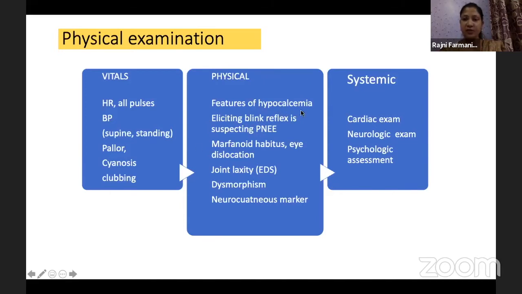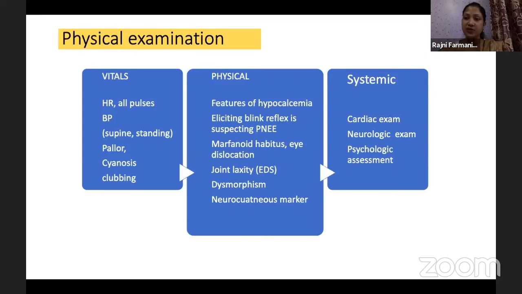Features of hypocalcemia like Trousseau sign, Chvostek sign, and eliciting a blink reflex when you suspect a paroxysmal non-epileptic disorder. Any Marfanoid habitus, when you think that the child might have a mitral valve abnormality and might have sudden death. Eye dislocation is just a pointer for Marfanoid features like homocystinuria. They can have this kind of features. Any joint laxity. These are all rare things, but we should look for them. If the child is very tall, we should think of Marfanoid features. Any dysmorphism, any neurocutaneous marker, especially for a neurocutaneous syndrome, which can lead to epilepsy.